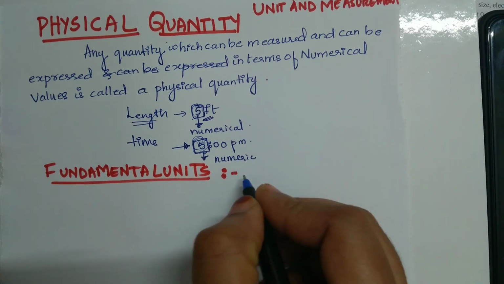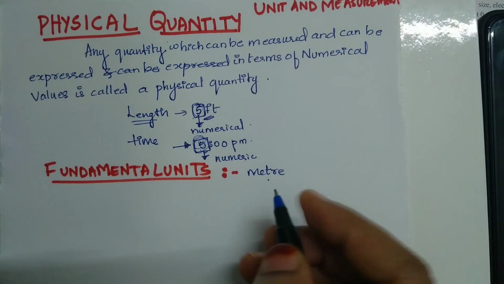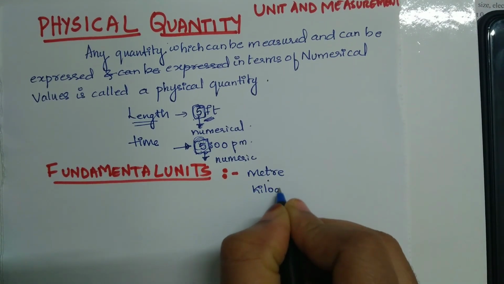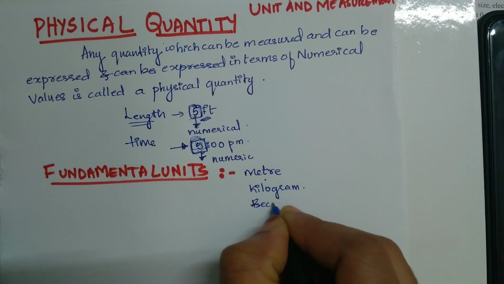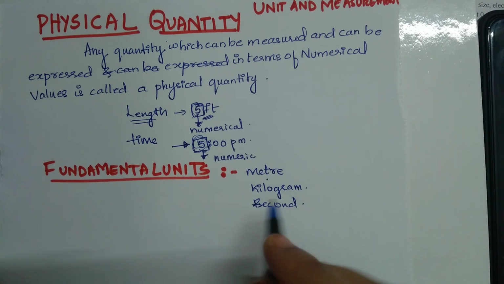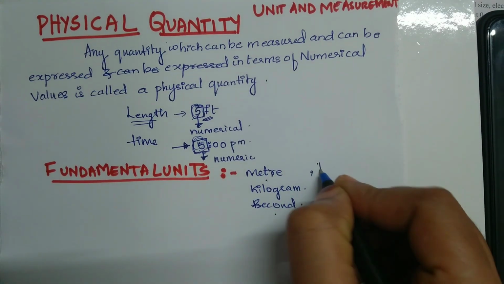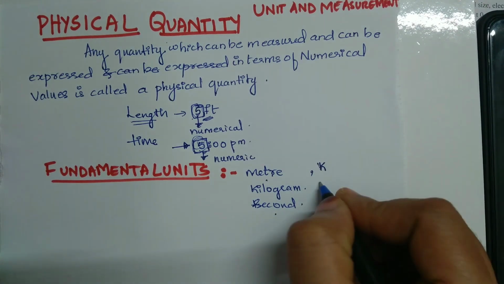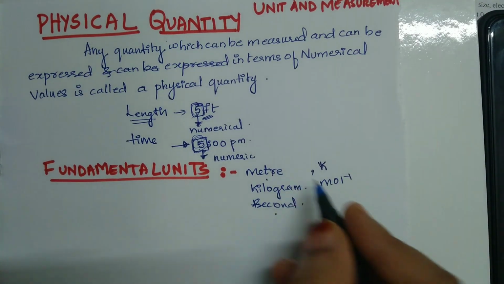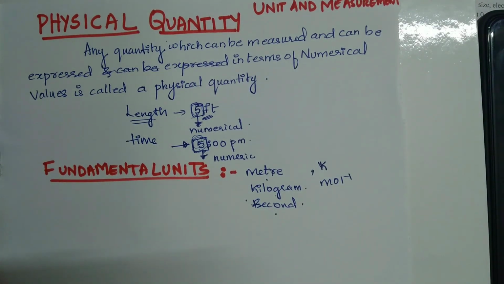For example, you can take the example of meter. Meter is the unit of length, right? And you have kilogram. Kilogram is the unit of mass, and time, that is second, is the unit for time. So as you can see here, meter, kilogram and second, they are independent of any other units. And you have temperature, that is Kelvin. Kelvin is also independent of any other unit. Okay, so you have mole. So all these are the fundamental units. Fundamental units will be clear once you understand what are derived units.